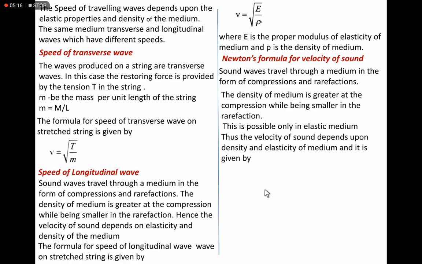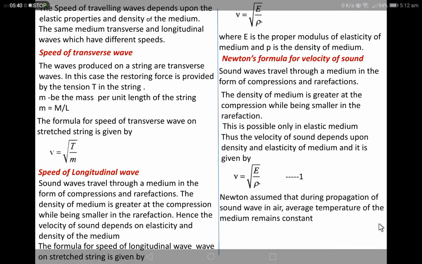Here the velocity of sound depends on the density and the elasticity of the medium, and it is given by V is equal to square root E by rho. E is the modulus of elasticity of the medium, and rho is the density of the medium. Now this is equation 1.